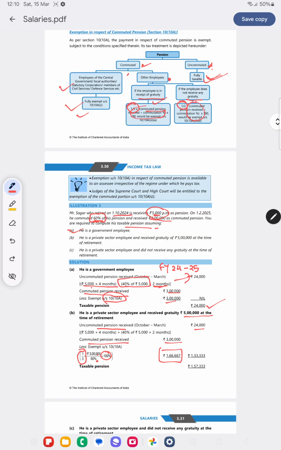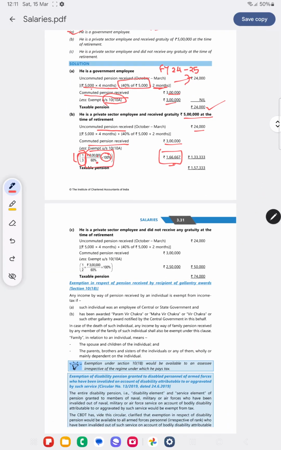Commuted pension received divided by commutation percentage into 100. So we have to see what will be the 100%. We have to take 1/3 of that, and that will be our exemption amount. Similarly, if he is not receiving any gratuity, the commuted pension exemption will be limited to 1/2 of the commuted pension. In such a case, 50,000 will come and 74,000 will be taxable pension.